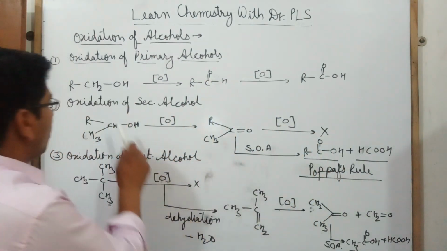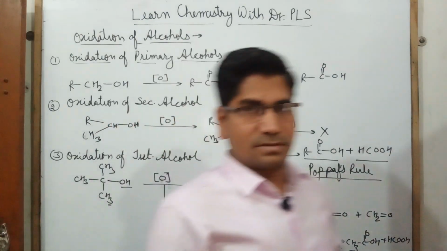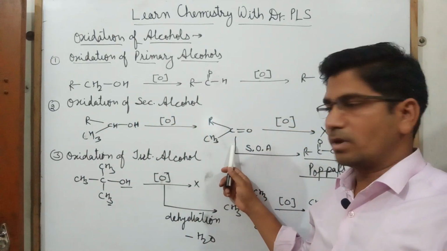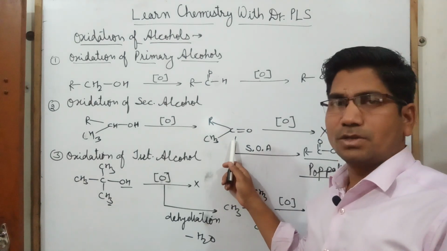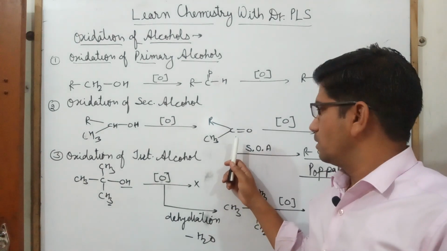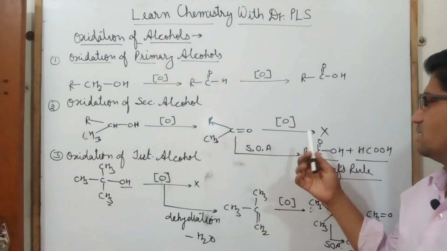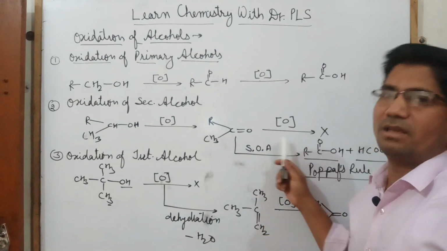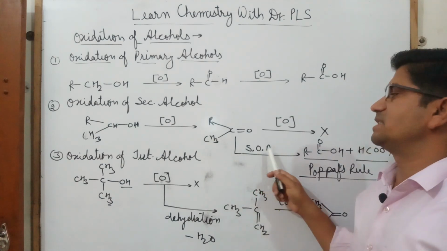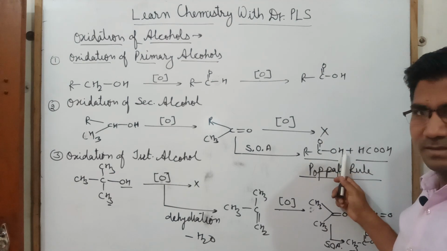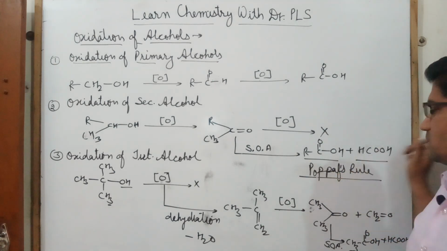Secondary alcohols convert into ketone. If this ketone is oxidized further, oxidation won't be possible, but with a strong oxidizing agent, this ketone will convert into acids, and for making acids, Popaff rule will be followed.